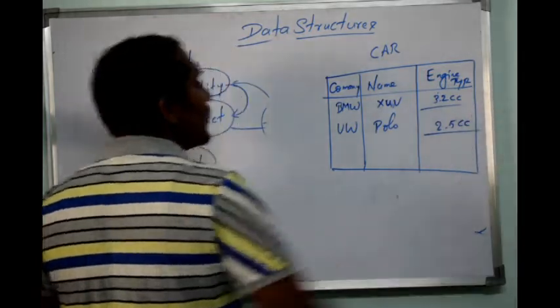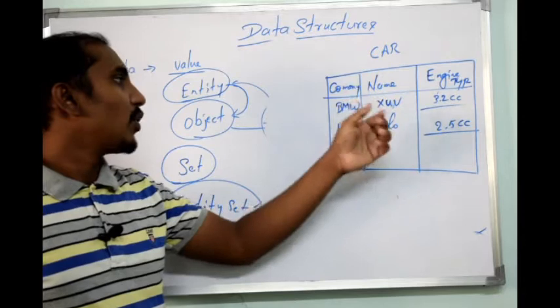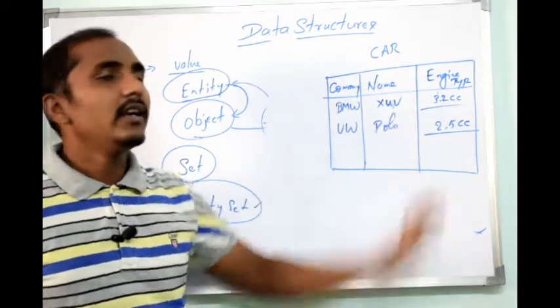Now, car is an entity which has some properties like company name and engine type.